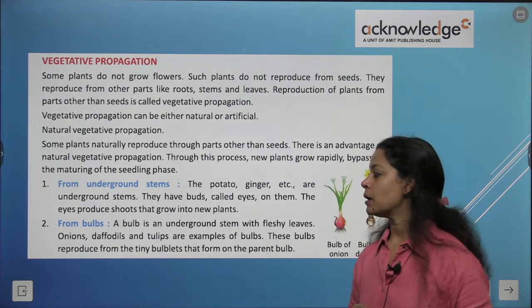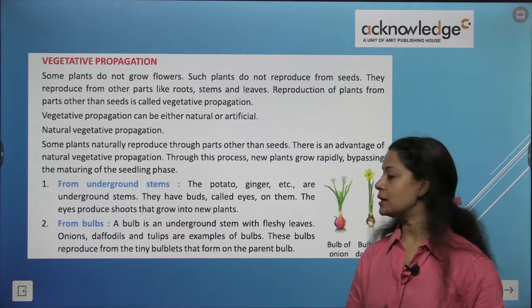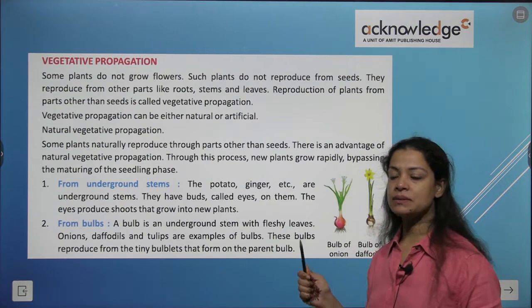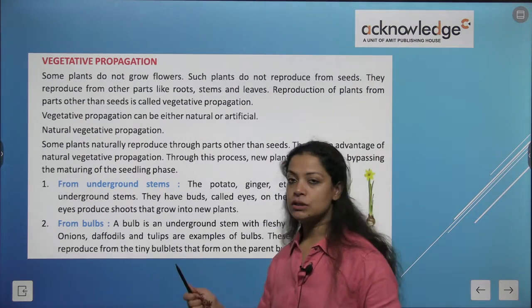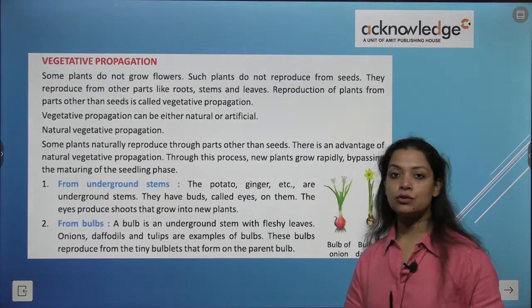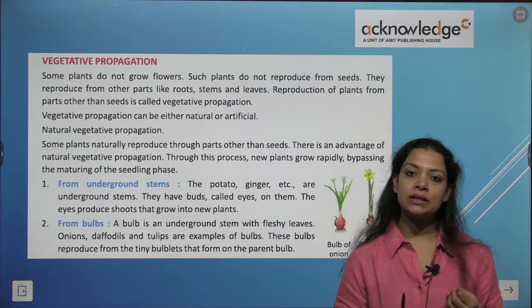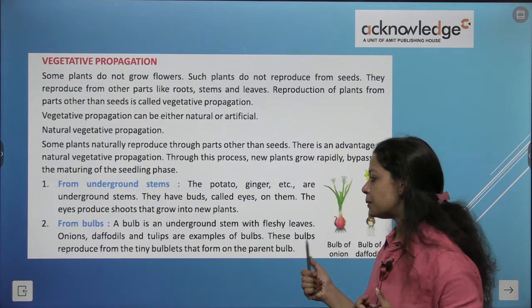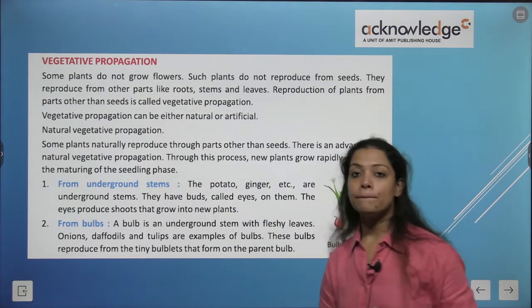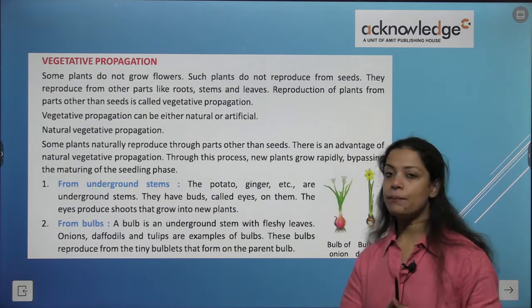A second is from bulb. A bulb is an underground stem with fleshy leaves. Onions, daffodils and tulips are examples of bulbs. So the onion which we eat is an example of a bulb that we eat. These bulbs reproduce from the tiny bulblets that form on the parent bulb.